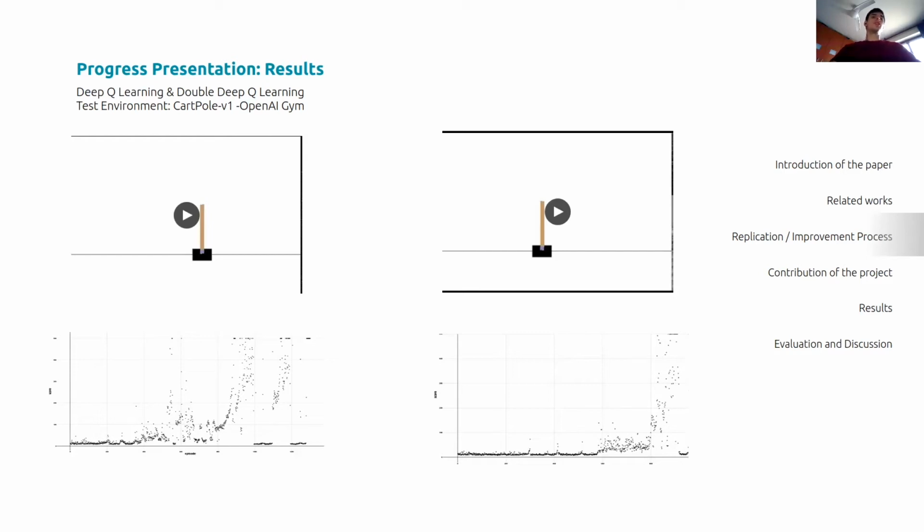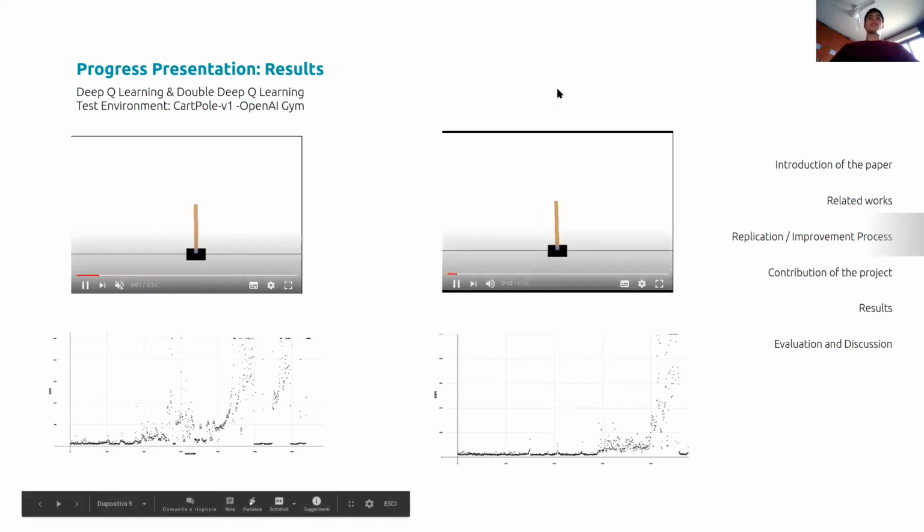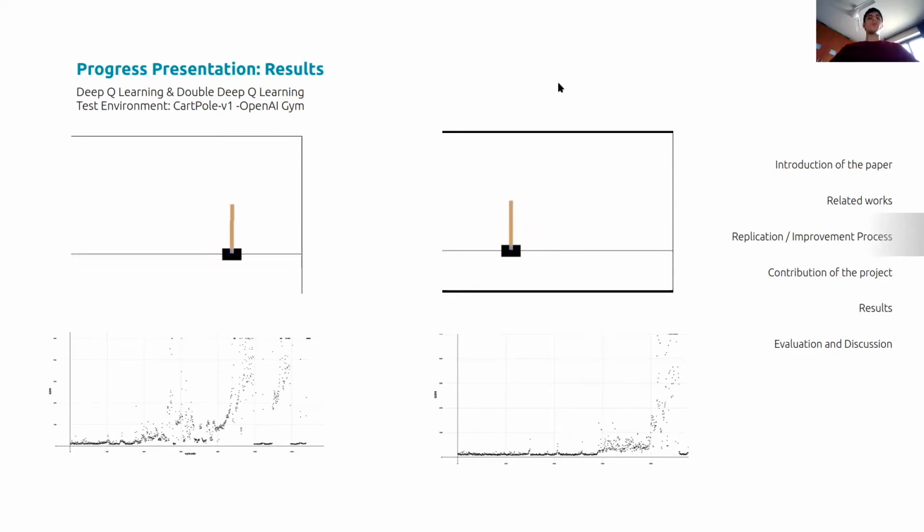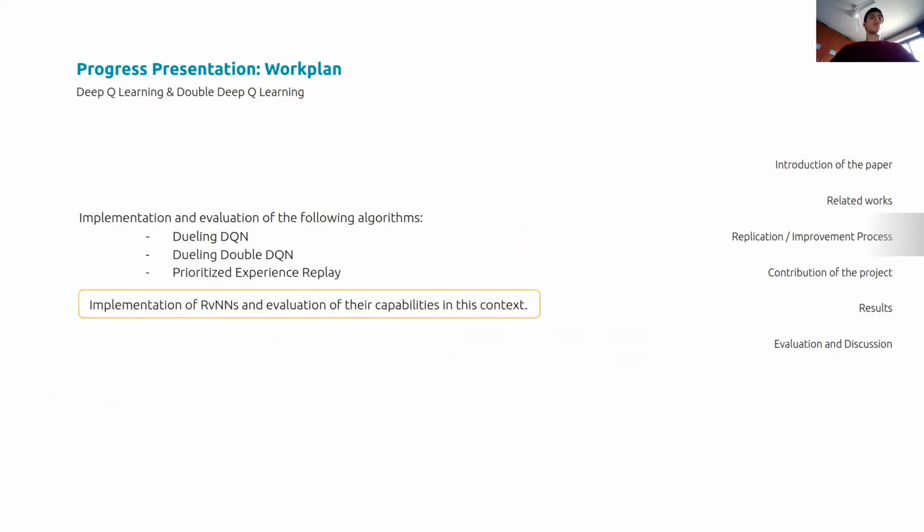So firstly, during the progress presentation, we presented our results at that time, which were 2 implementations of deep Q-learning and double deep Q-learning in the CartPole environment in OpenAI Gym. They were both successful in training the agent. So we presented also our work plan for the next period.